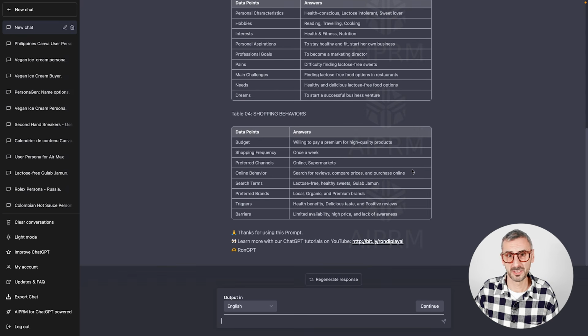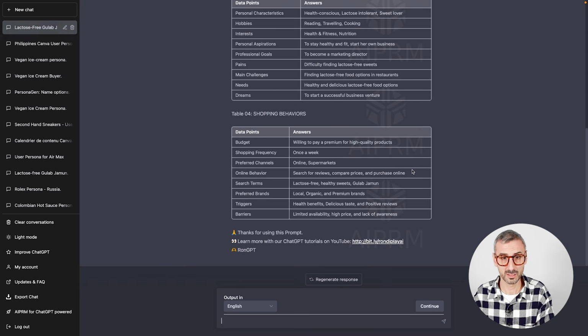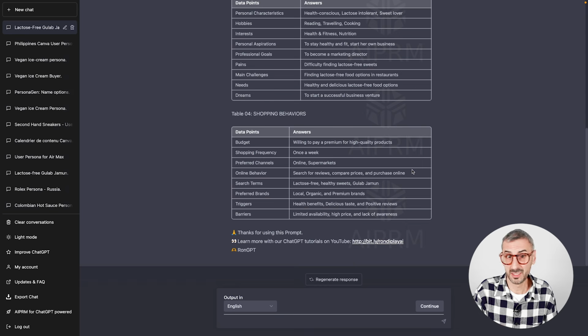Pains, difficulty finding lactose-free sweets. Main challenges, finding lactose-free food options in restaurants in India. Needs, healthy and delicious lactose-free food options. Obviously, her dream to start a successful business venture.